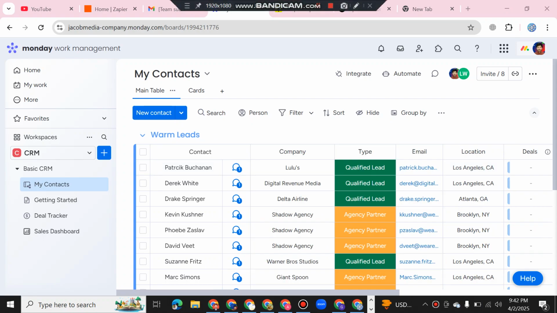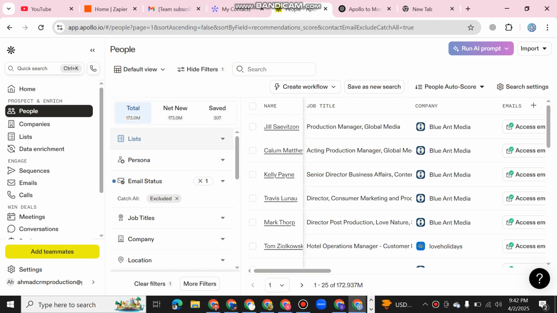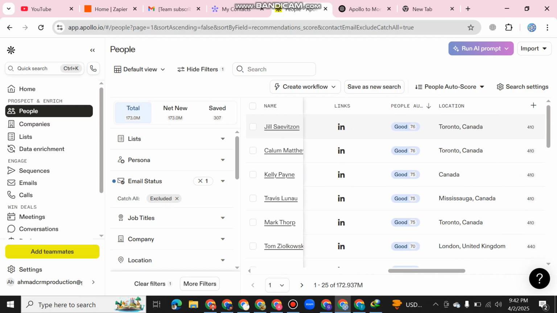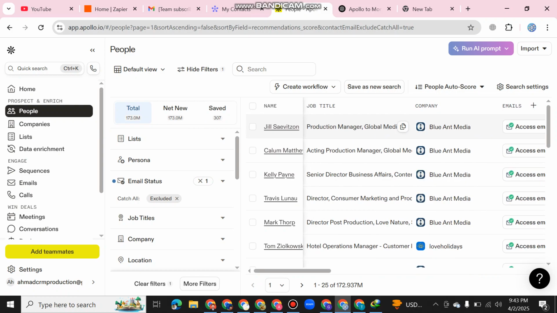Also, I just want to confirm which data in Apollo you want transferred from Apollo to Monday with the help of Zapier. Maybe you want this from the people section, like name, job title, company, email, phone, action. Maybe you want this. I have not confirmed.